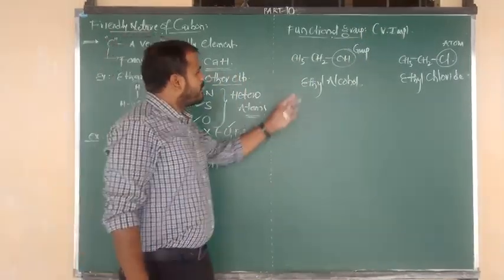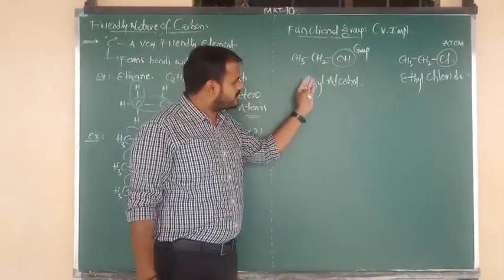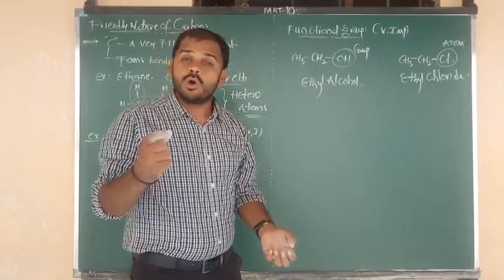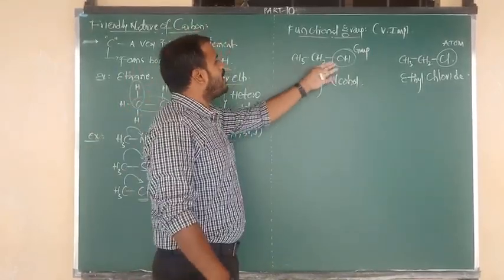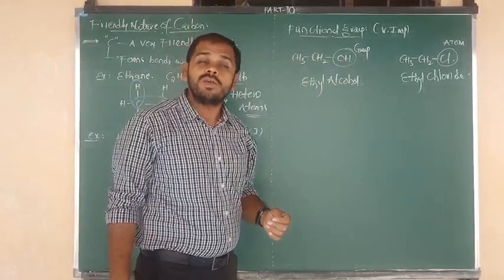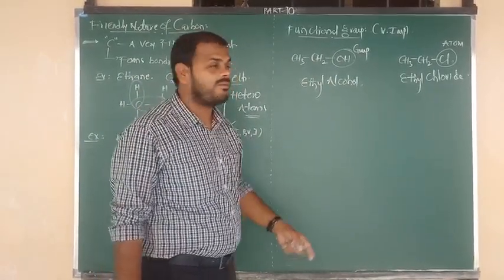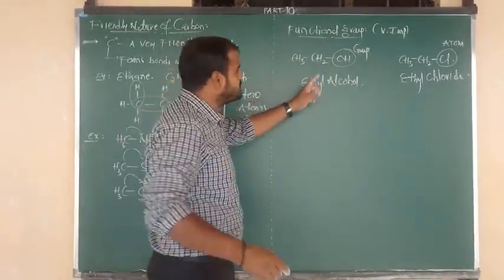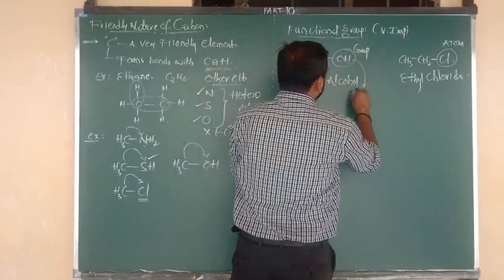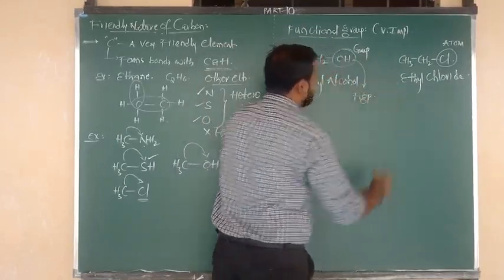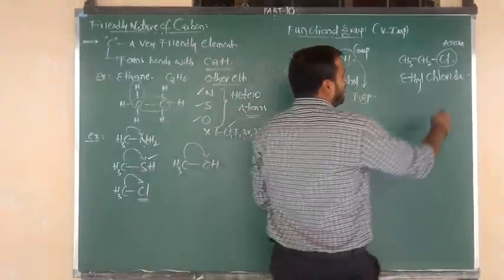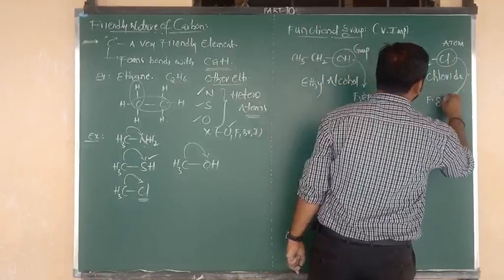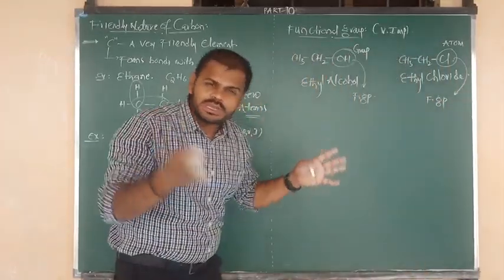Listen carefully. CH3CH2OH is ethyl alcohol. It is an organic substance, an organic compound. So the properties of the organic compound we can decide on the basis of only what? Functional group. So in the first compound, the functional group is OH. OH is going to act as the functional group. And in the second compound, the special atom, the heteroatom, is Cl. This we have to say is the functional group.